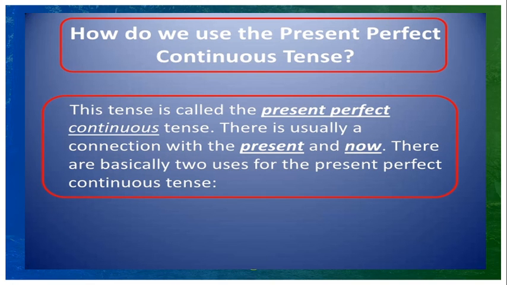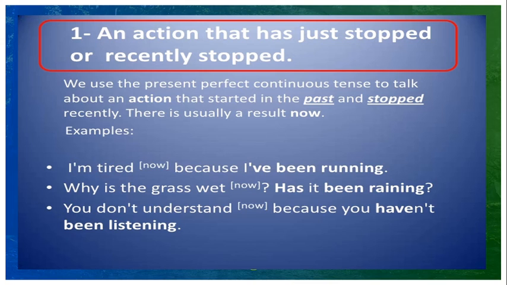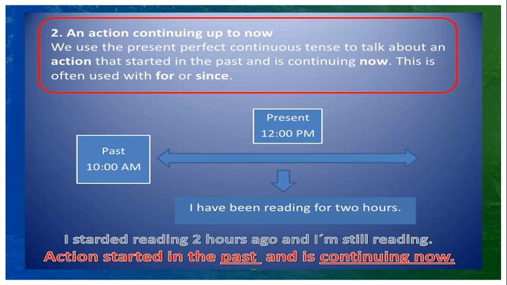How do we use the present perfect continuous tense? This tense is called present perfect continuous. There is usually a connection with the present and now. There are basically 2 uses for the present perfect continuous. First one: we use the present perfect continuous tense to talk about an action that started in the past and stopped recently. Usually there is a result now. I am tired because I have been running. Why is the grass wet? Has it been raining? You don't understand because you haven't been listening. So we are using this for this purpose.